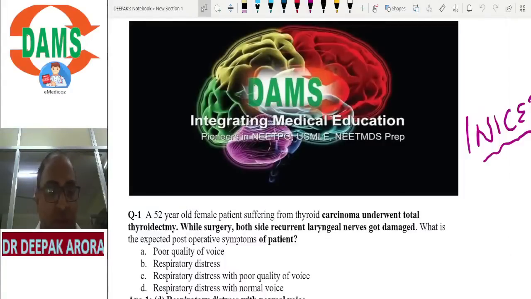The examiner has given you that the patient was having respiratory distress, and asks which complication occurred. What I have given you is that both the recurrent laryngeal nerves are paralyzed. And the patient will be having which symptom? The patient will be having respiratory distress. Dyspnea will be there.